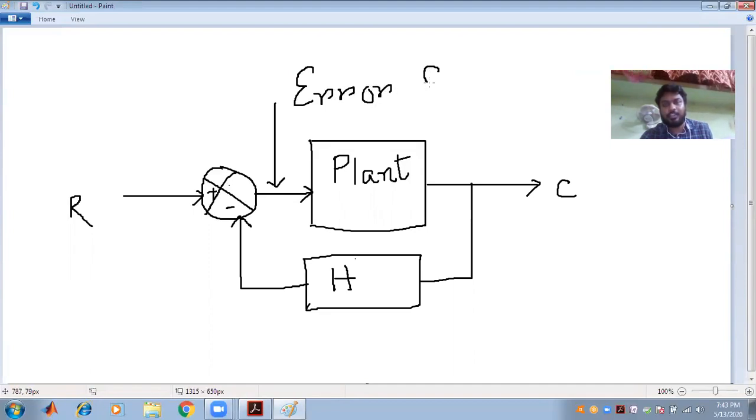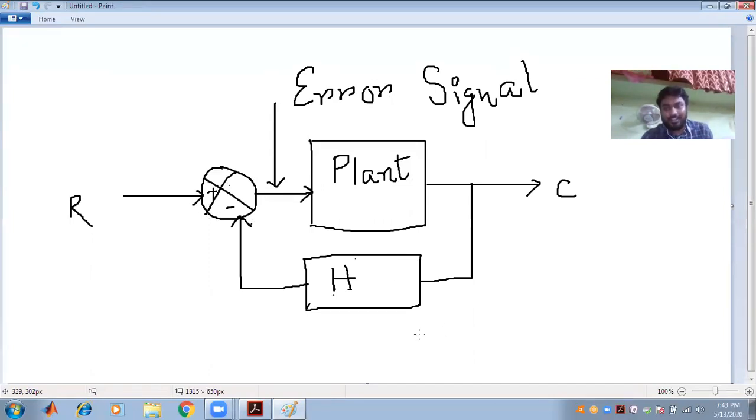This signal is known as the error signal. So our main motto is to minimize that error signal to get the desired output. So this is a feedback part. This is known as summing point.